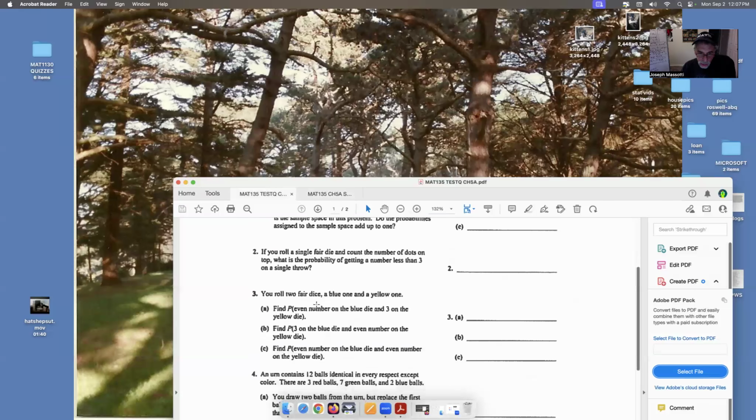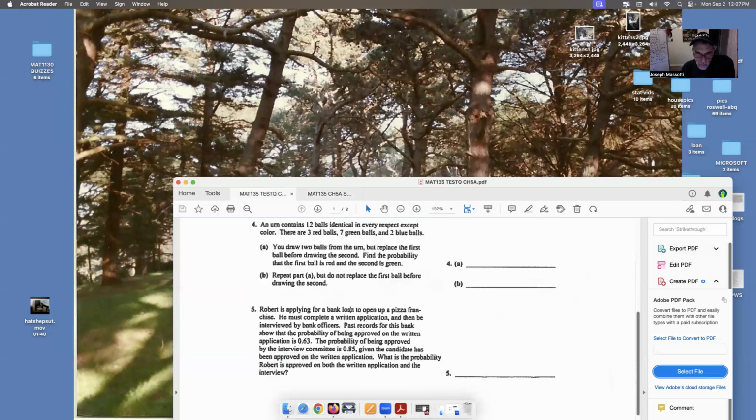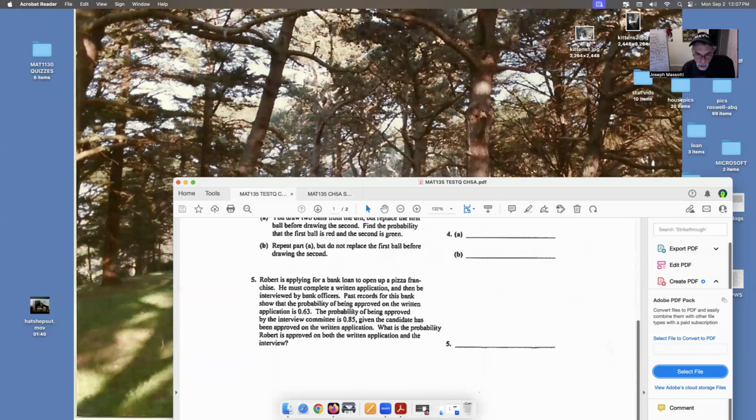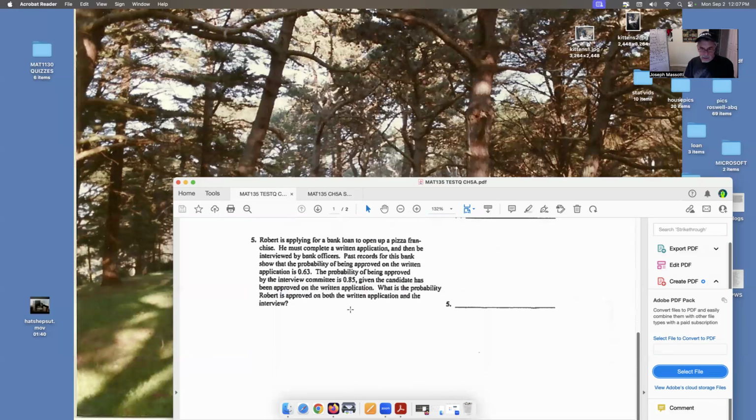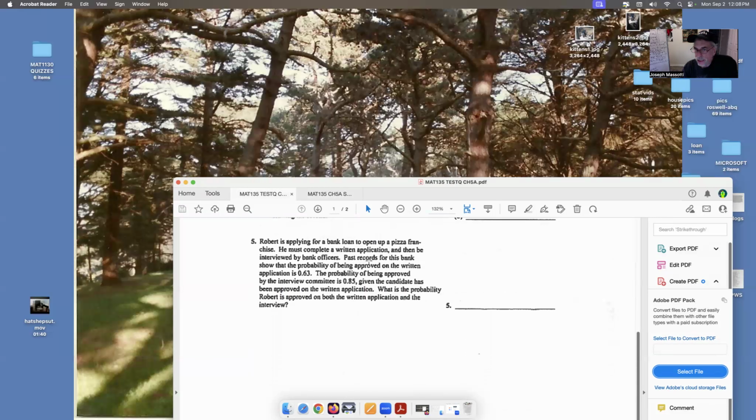Now let's go to number 5. This involves the independence rule, multiplication. So here Robert is applying for a bank loan to open up a pizza place. You can read it yourself here. The important thing is to record the information, all right? And label your events. We used A's and B's. Those are generally the easiest letters to use. You can use anything you want, but let's record the information and then we can set up the equation.